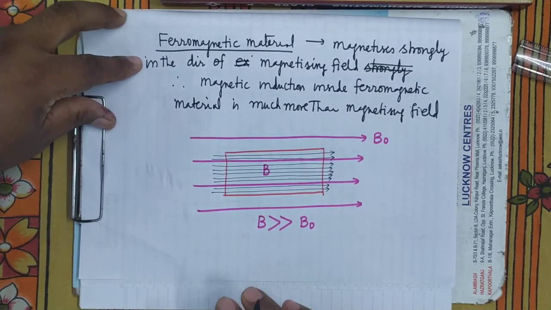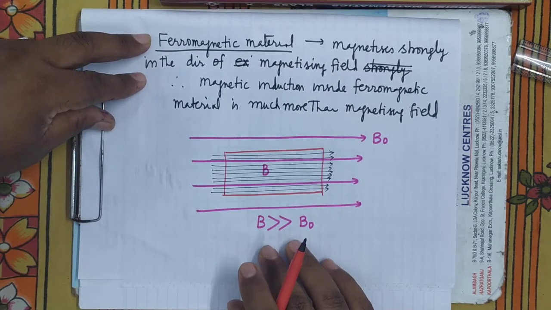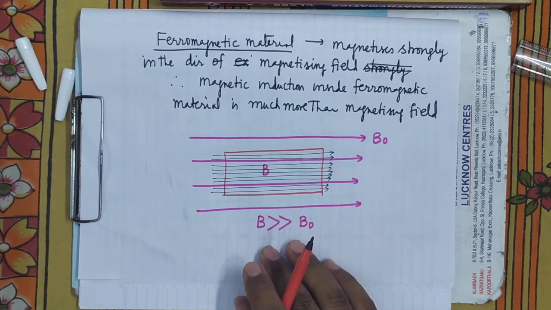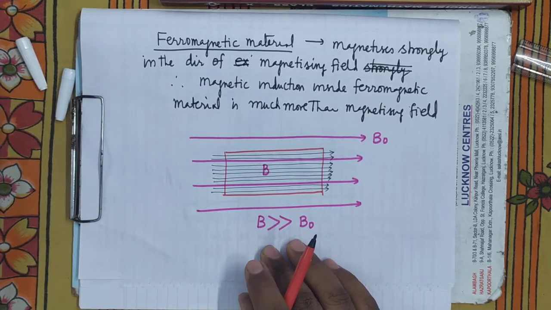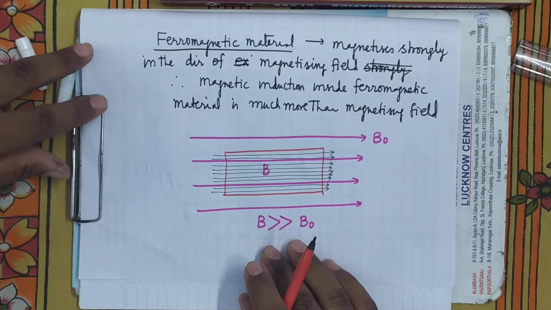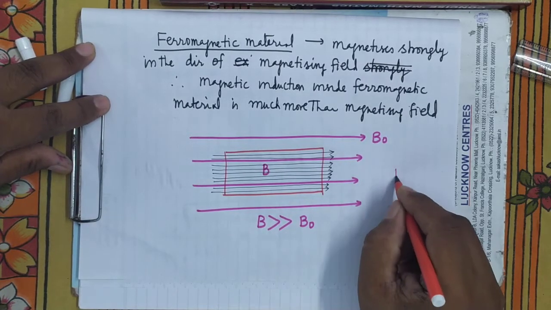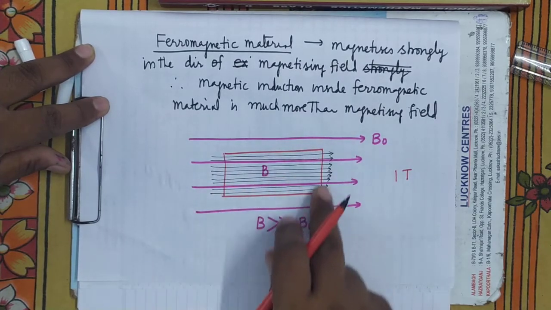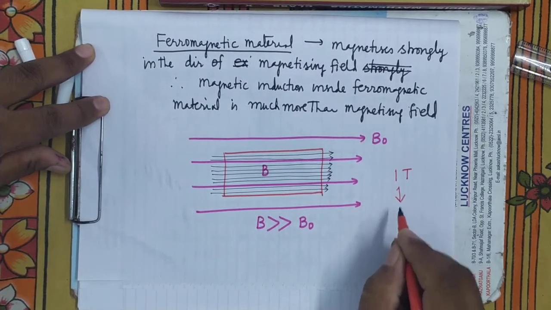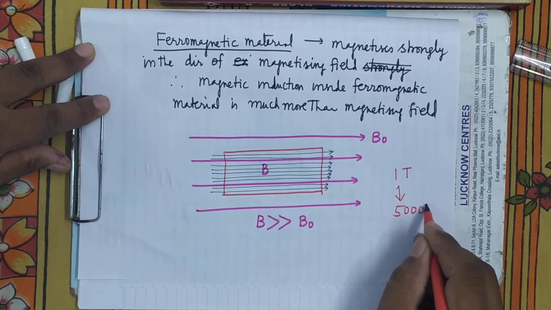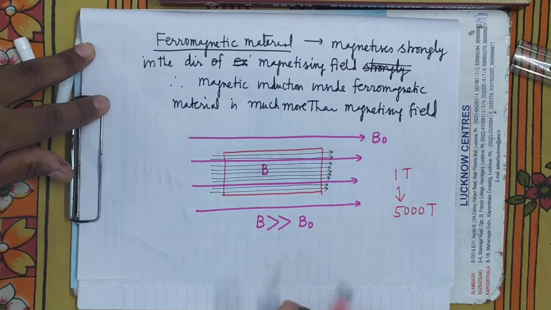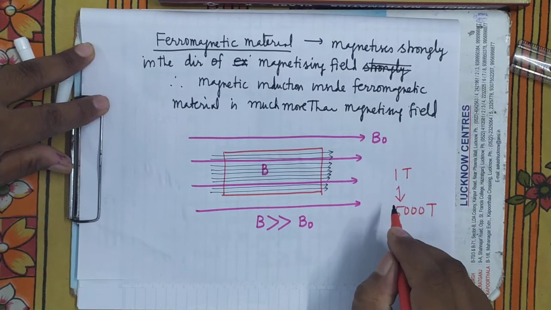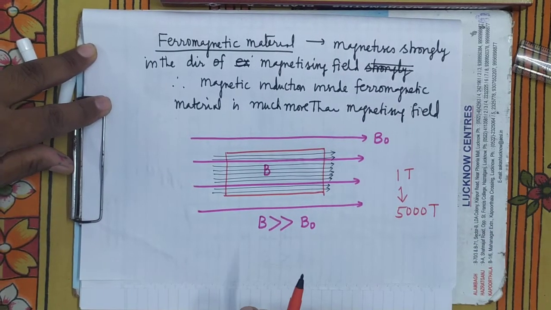They will strongly magnetize, and strongly magnetize means the magnetism will be very high. Means if you take a piece of iron and place it in a magnetizing field of 1 Tesla, then what will happen? Inside the iron, the magnetic field will become 5000 Tesla. 5000 Tesla means it will increase by this much. It is hugely magnetized. Is it clear?